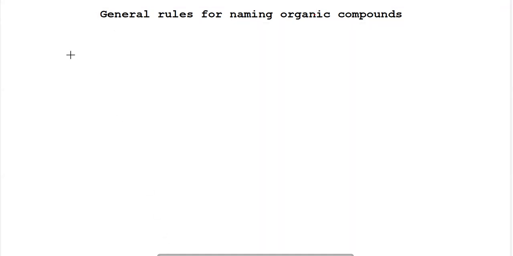So, the first rule is the longest chain rule.